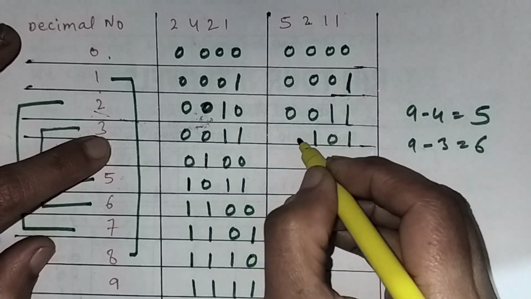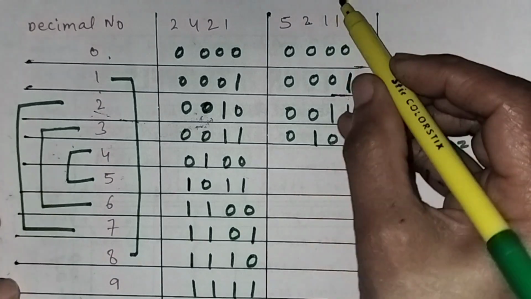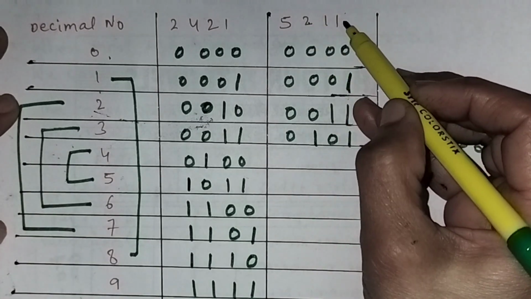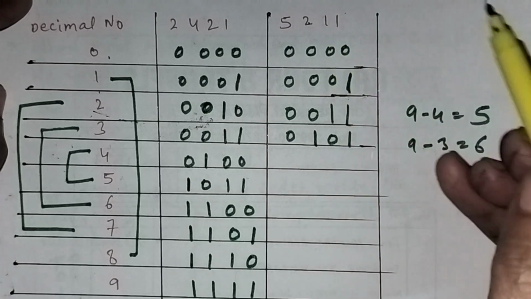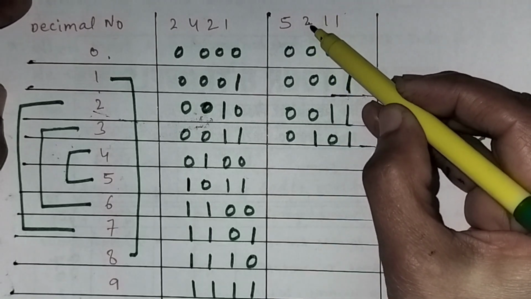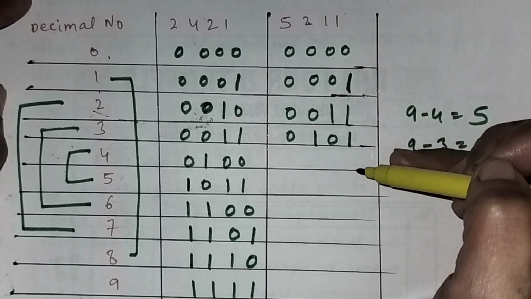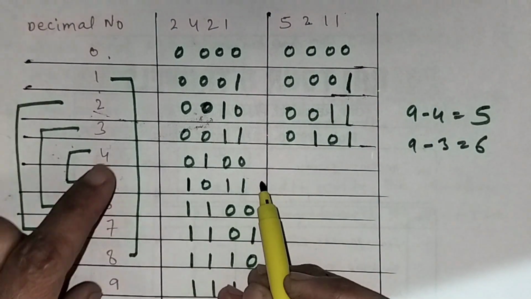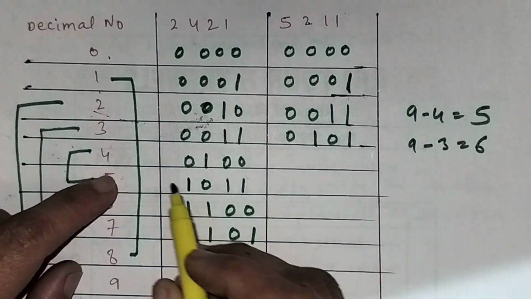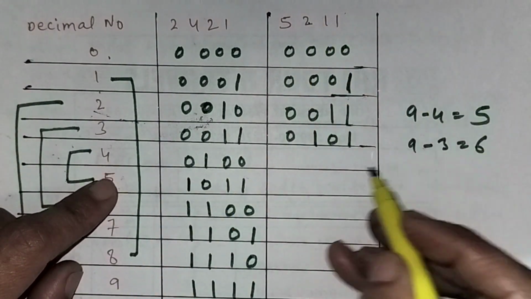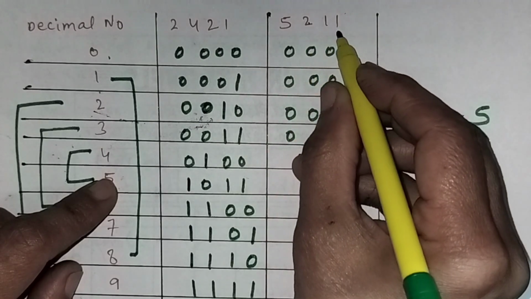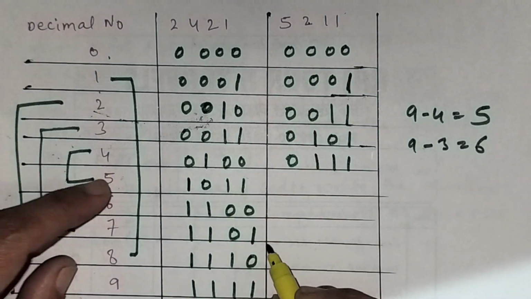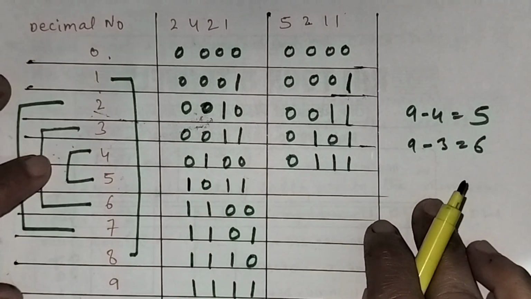We will put 0 here, because first we will use this 2 and this least significant bit, because according to the rule first we will use the most significant one and then the least significant one. Now we will make 4. As it does not have 4, we will make it using these digits 1 1 1, 2 plus 1 is 3, plus 1 is 4, rest are 0. So we have completed up to 4.